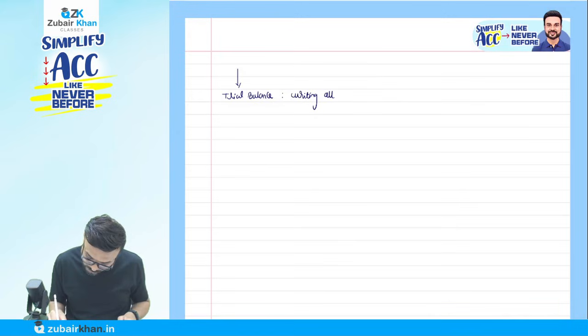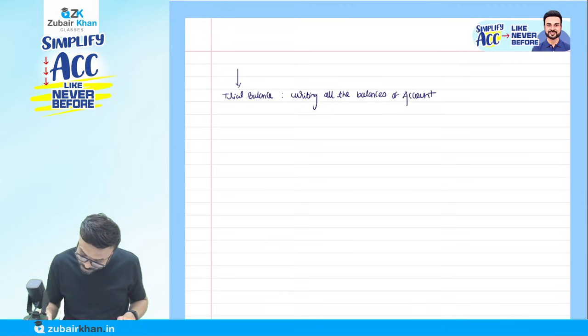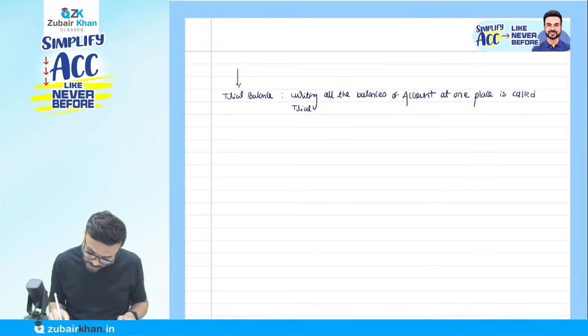All the balances of accounts at one place is called trial balance.